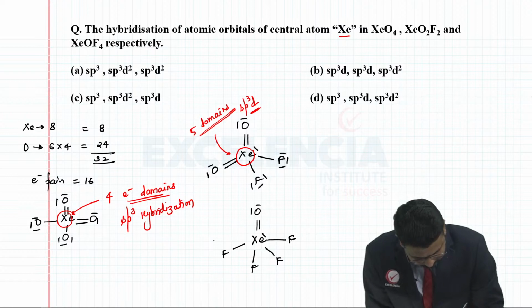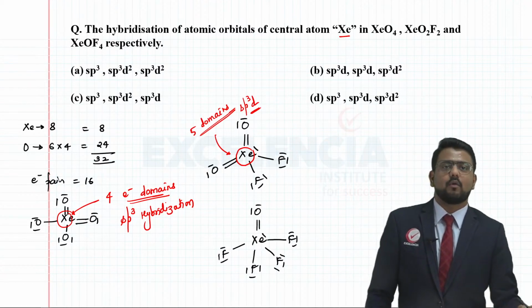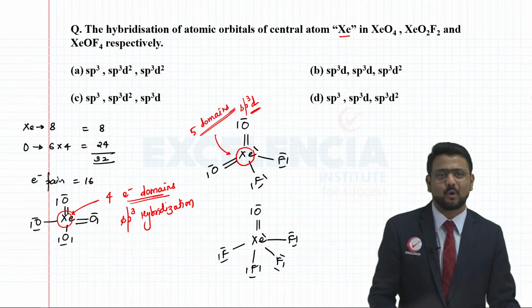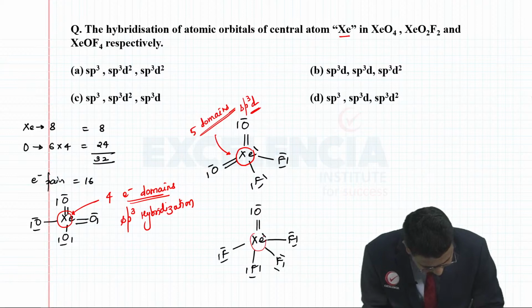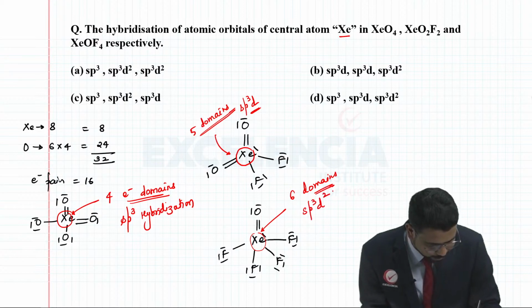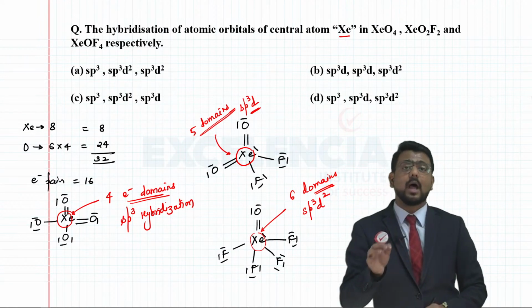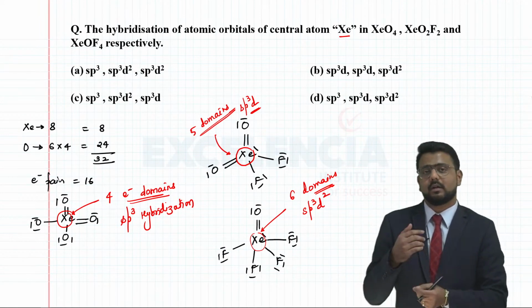So this becomes the Lewis structure of XeOF4. Now you can see that it is surrounded by a total of 6 electron domains, and with 6 electron domains, the hybridization is without any doubt sp3d2, right? Depending on how many electron domains the central element is surrounded by, you could have the given hybridization.